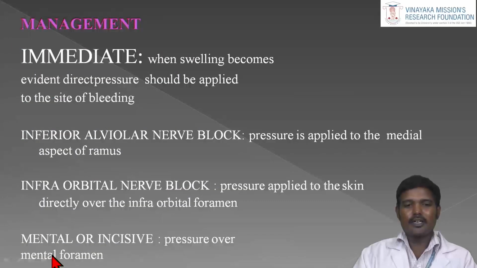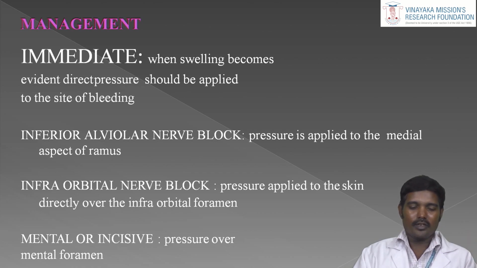Management, immediately. Once a hematoma happens, how to manage? When swelling becomes evident, apply direct pressure to the site of bleeding, which may reduce the swelling. For example, for an inferior alveolar nerve block, apply pressure on the medial aspect of the ramus. Then the hematoma may become smaller and not increase in size. For an infraorbital nerve block, apply pressure on the skin directly over the infraorbital foramen. It can be given directly.